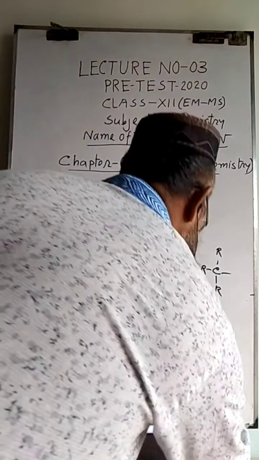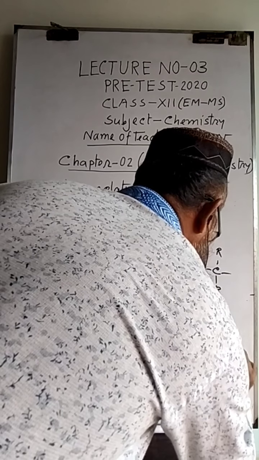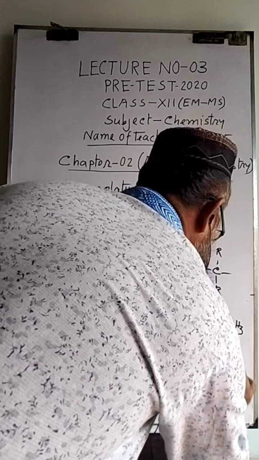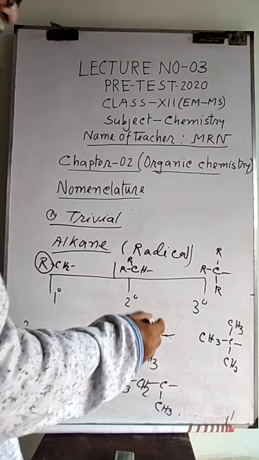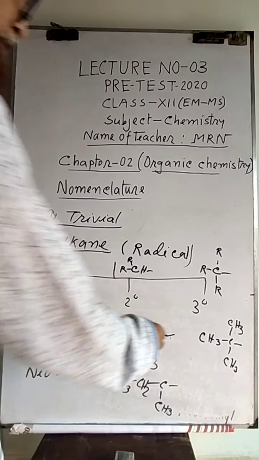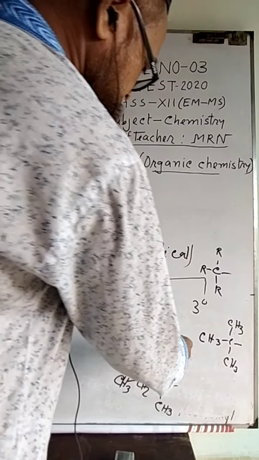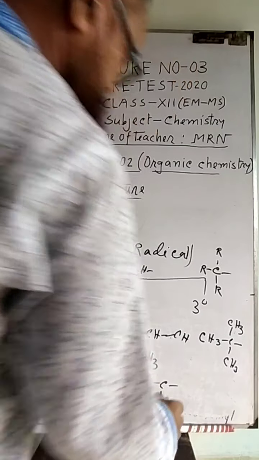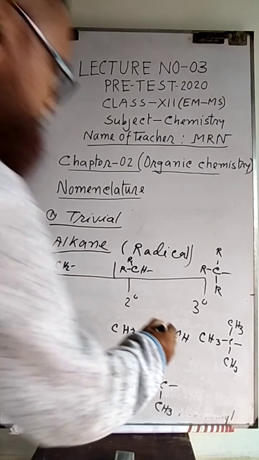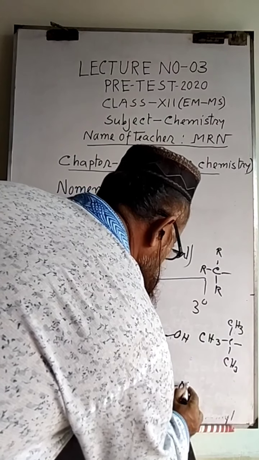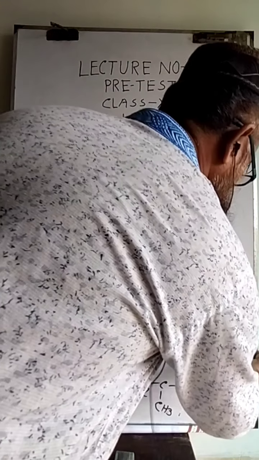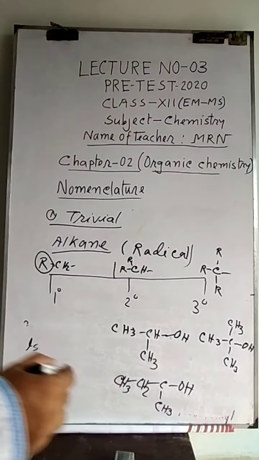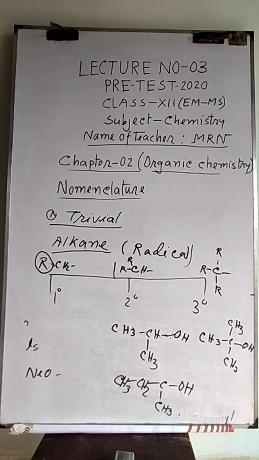For example, tertiary butyl. This radical is called tertiary butyl. Now if we add a functional group here, for example OH group, then it will be called secondary propyl alcohol, and this one is called secondary butyl alcohol. Similarly, if we give here OH group, then it will be called tertiary butyl alcohol.